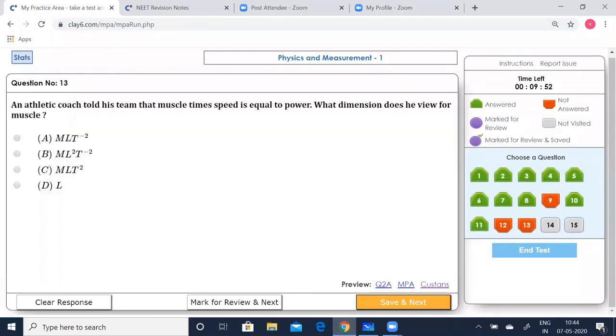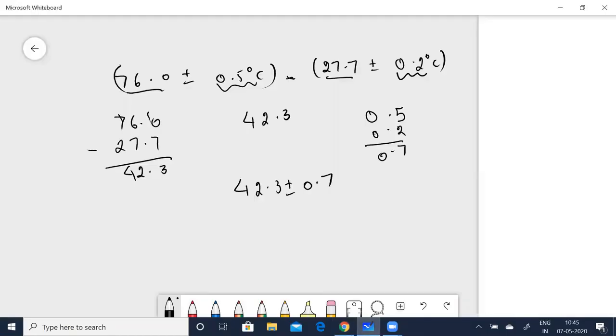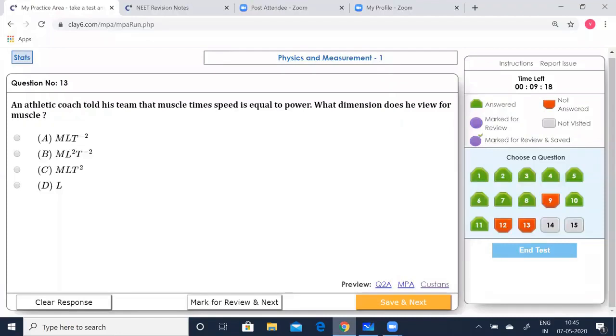Now coming to the next one. An athletic coach told his team that muscle times speed is equal to power. What dimensions does he view for muscle? Okay, this is an interesting question. Let me solve. Actually, in the earlier question, I think, yeah, once again, let me go to the previous one. I think I went wrong once again.